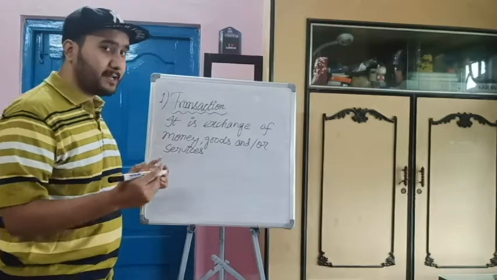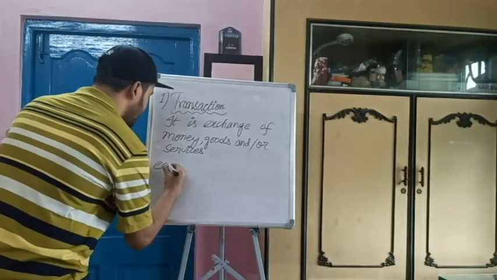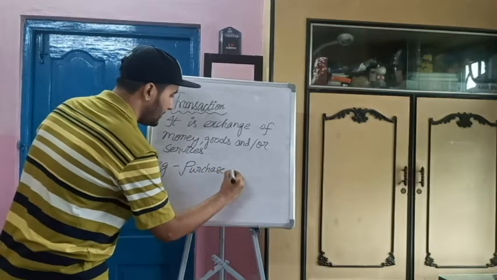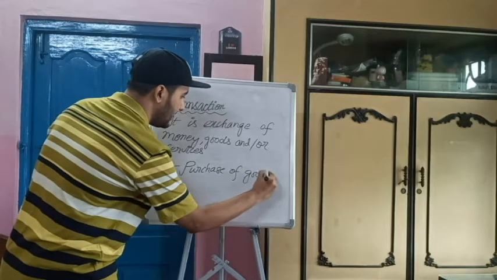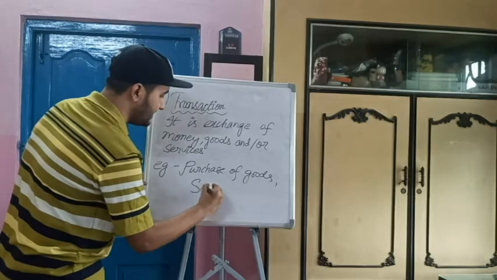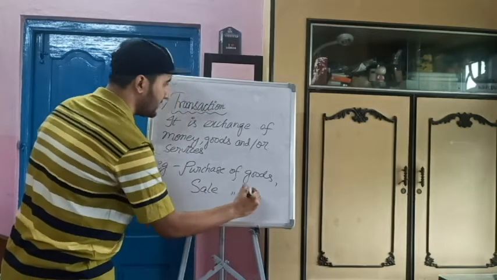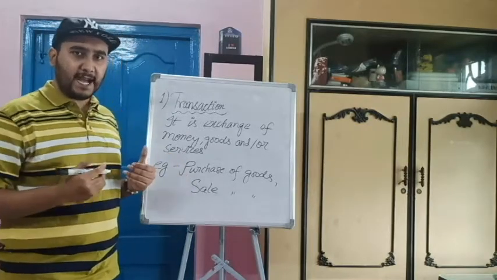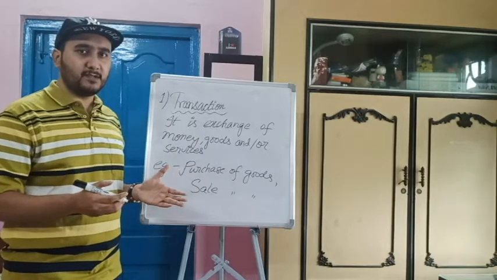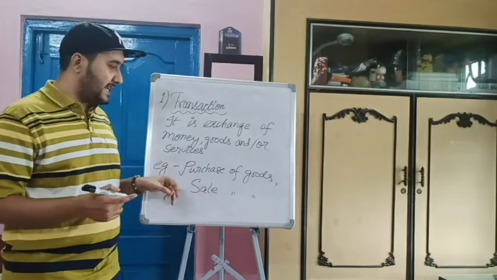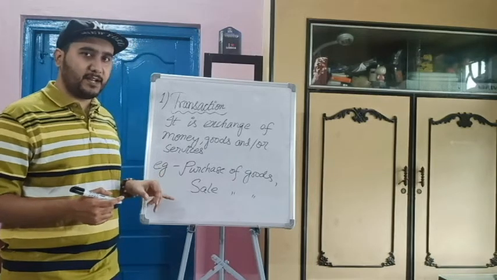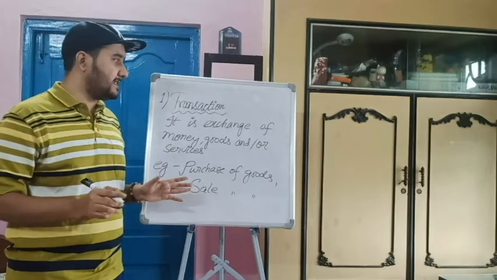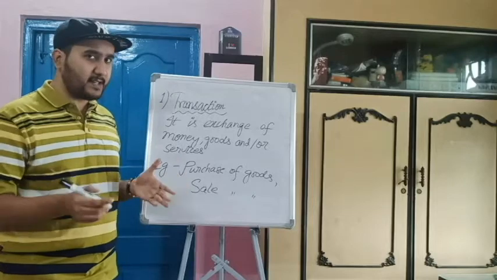So let us see what are the examples of transactions. The example may be, say, purchase of goods and sale of goods. So in purchase of goods, what is happening? The concern is buying goods and in return it is providing money to the seller. So there is a transaction. In sale also the same thing. The seller here is the company or the firm. He is selling products and in exchange he is getting the money. So that is transaction. That is any monetary event. What is event? We will come later.